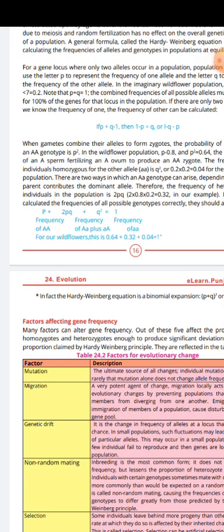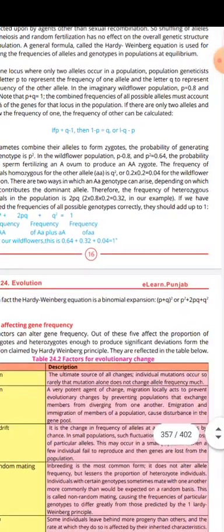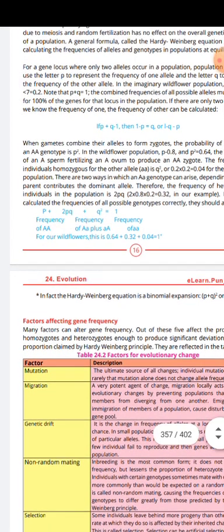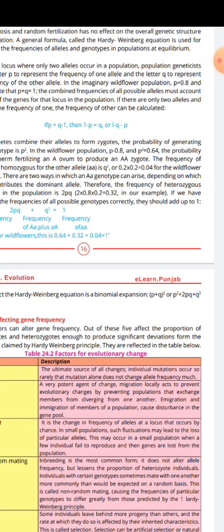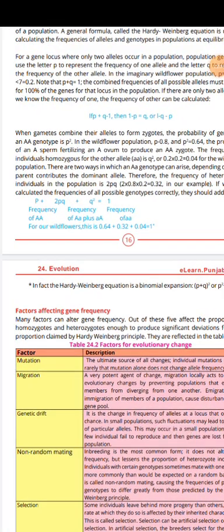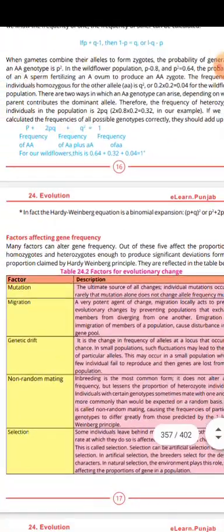When the gametes combine their alleles to form the zygote, the probability of generating a double A genotype is P squared. In the wildflower population, P is equal to 0.8 and P squared is equal to 0.64. The probability of an A sperm fertilizing an A egg to produce a double A zygote.